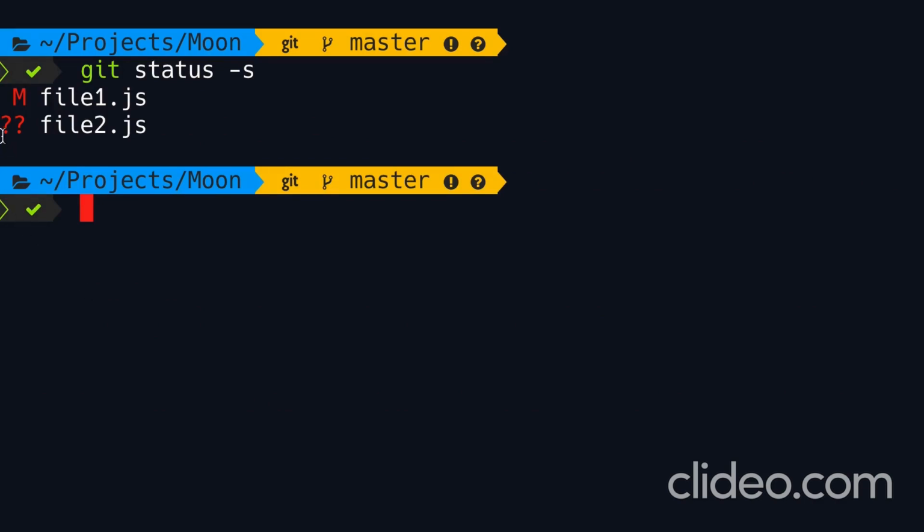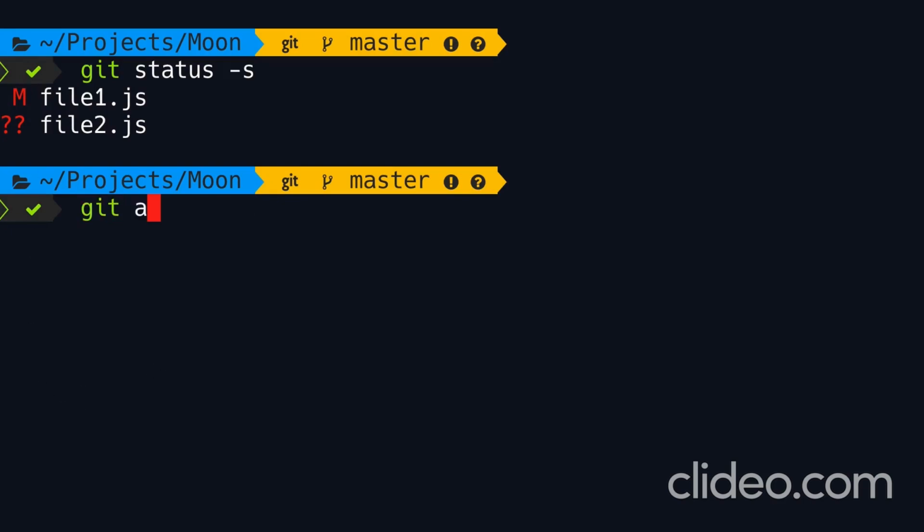Here we have two columns. The left column represents the staging area and the right column represents the working directory. So we have modified file1, and that's why we have a red M in the right column, which is the working directory. So we have some changes here, but these changes are not in the staging area. That's why we don't have anything in the left column. Now file2 is a new file. That's why we have two question marks in both these columns.